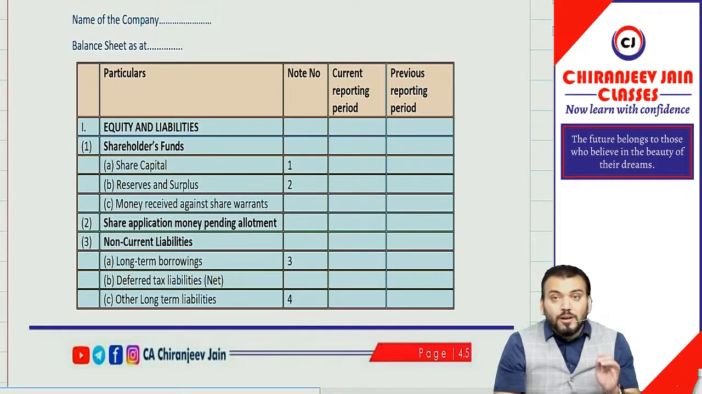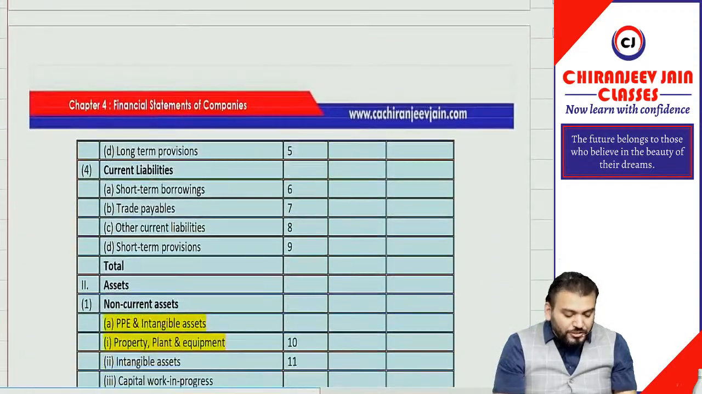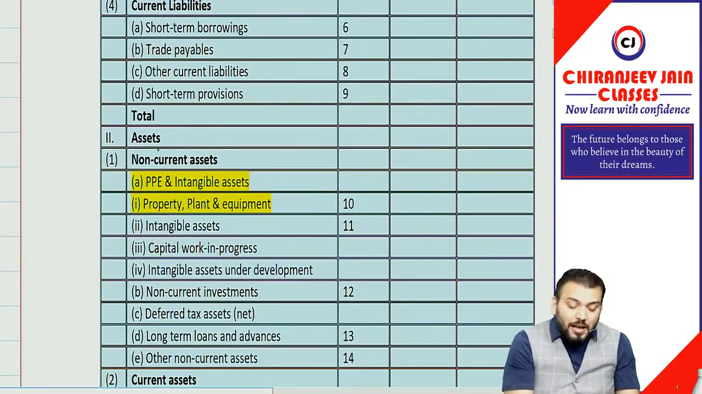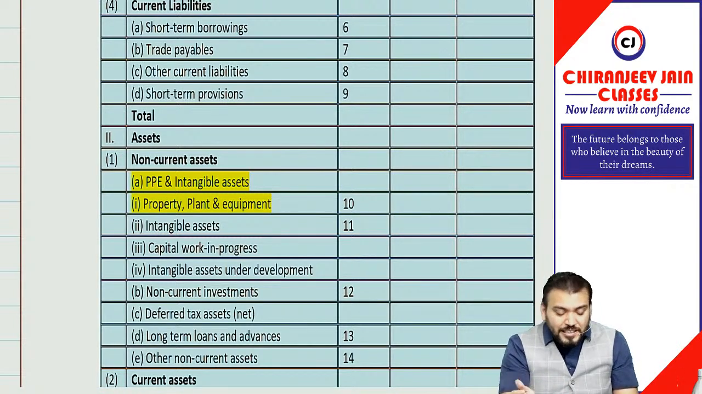Then coming to the format of the balance sheet, there is one important change. We write down assets, then non-current assets. Then we used to write A, property, plant and equipment. But now we write A, property, plant and equipment and intangible assets, because it also includes intangible assets. I used to say in class that the earlier heading was not correct.